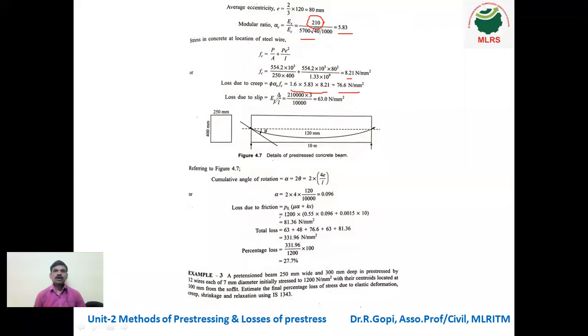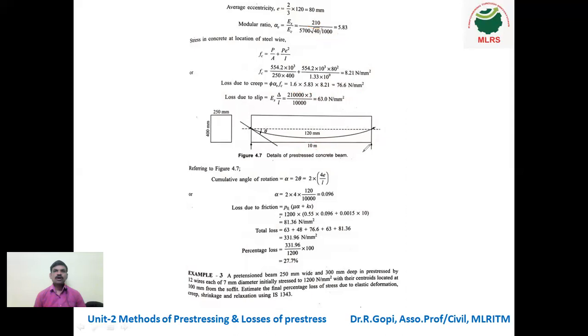Next, loss due to slip. What is the formula? ES into delta by L. ES is 2.1 into 10 power 5, into delta, which is 3, the anchorage slip given in the question, divided by length. What is the length of the member? You can see here 10 meter, so 10,000 after converting into mm. Therefore 63 Newton per mm square is the answer.